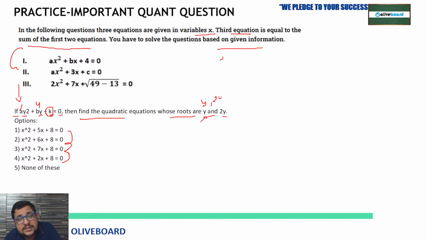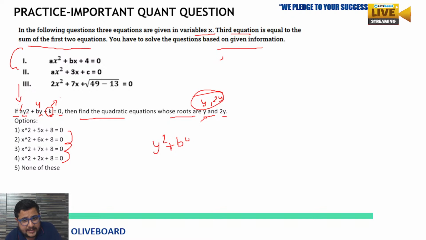So first of all you must know the value of y, means the roots of this equation, ay square plus by plus k equal to 0. Do we know the value of k? You will say no, we don't know. But by possibility, if you check y square plus 4y plus k equals 0, see here, plus and plus is there, second and third term is plus, so both the roots will be negative.